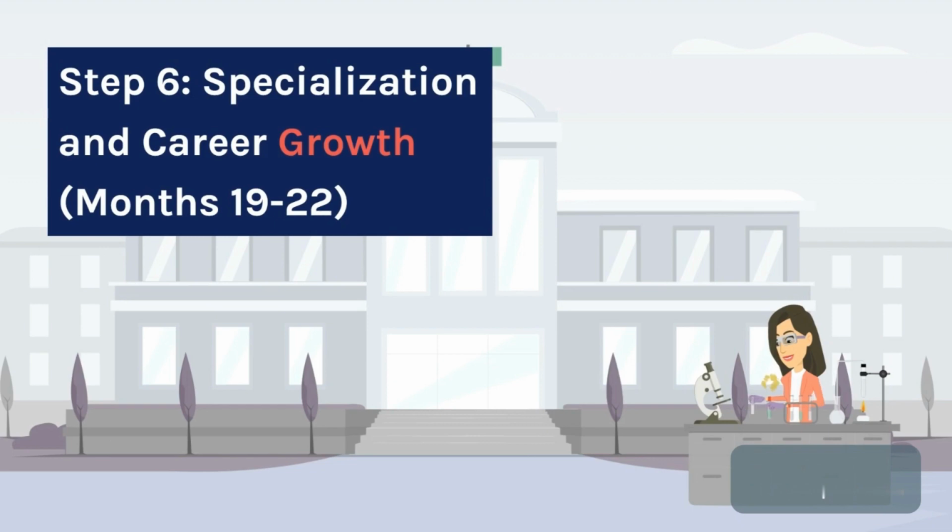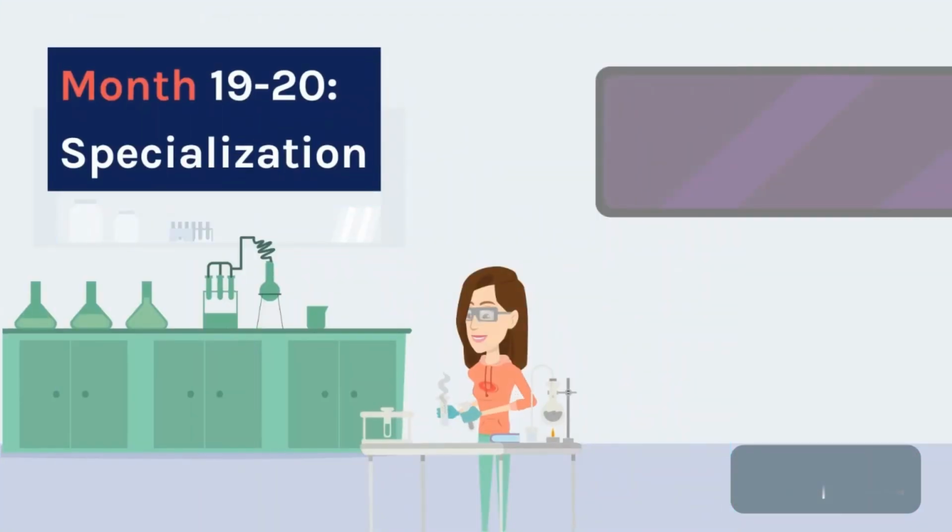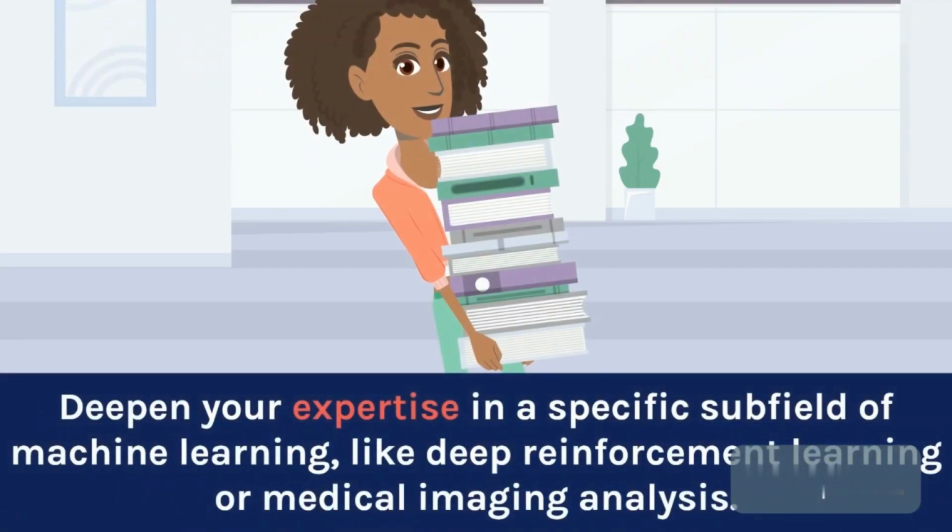Step 6. Specialization and career growth. Months 19 to 22. Month 19 to 20. Specialization. Deepen your expertise in a specific subfield of machine learning, like deep reinforcement learning or medical imaging analysis.